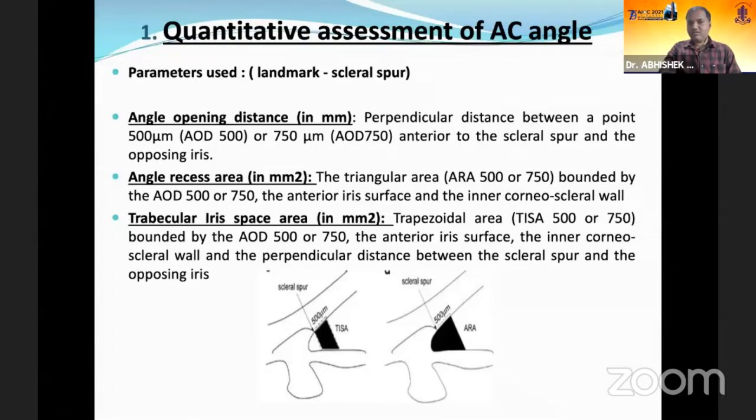The other measurements include the angle recess area, which is a triangular area bounded by the angle opening distance 500 or 750 microns, the anterior iris surface, and the inner corneoscleral wall. And third is the trabecular iris space, which is a trapezoidal area bounded by the AOD 500 or 750, the anterior iris surface, the inner corneoscleral wall, and the perpendicular distance between the sclera spur and the opposing iris.